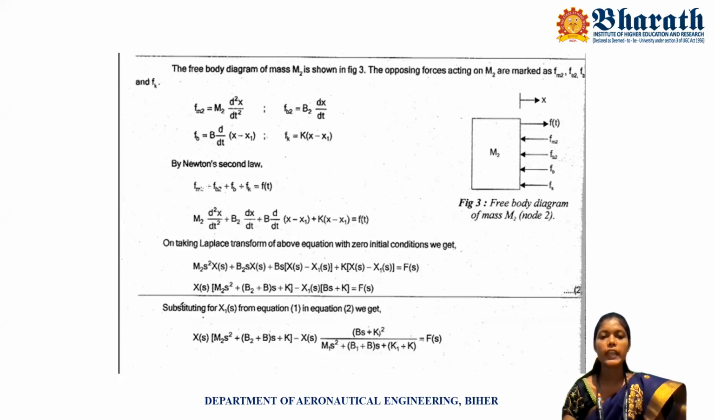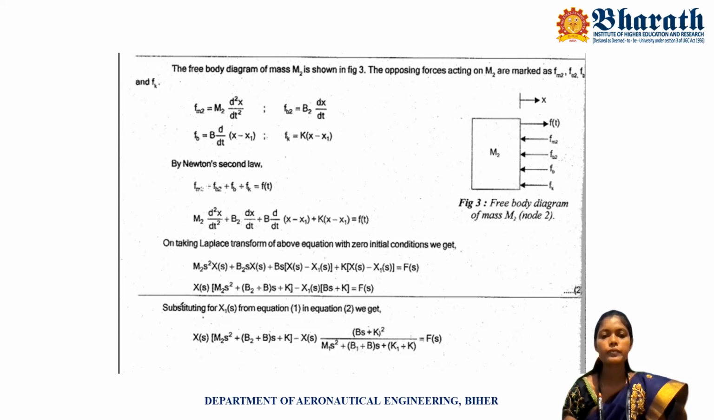Taking the Laplace transform, we get m2 s squared into X of s plus b2 s into X of s plus bs into (X of s minus X1 of s) plus k into (X of s minus X1 of s) equal to F of s. The Laplace transform of f of t is F of s, of x is X of s, of d by dt of x is s into X of s, and of d squared x by dt squared is s squared into X of s. We put in all the values.